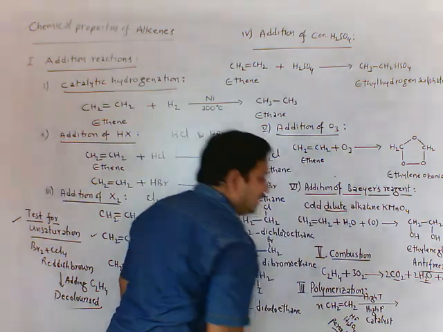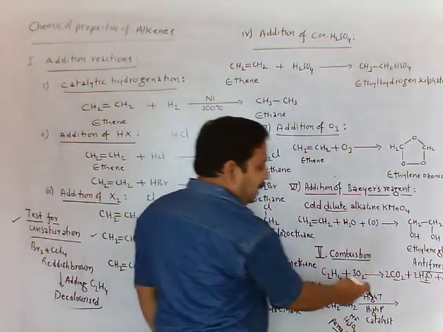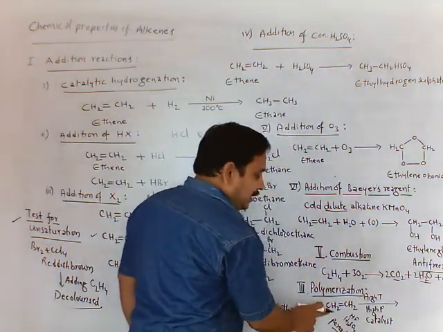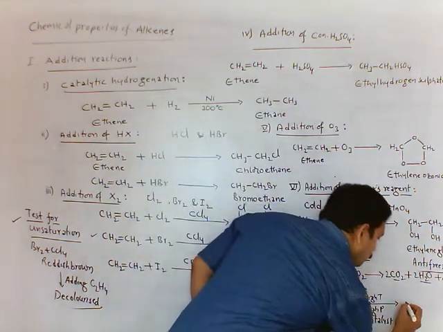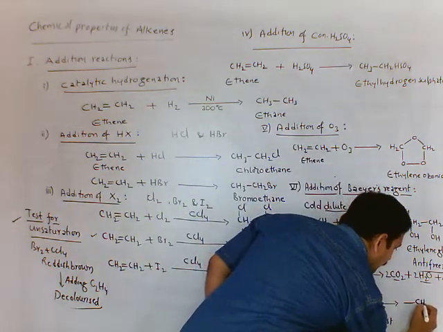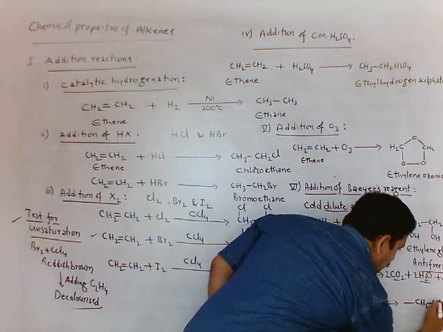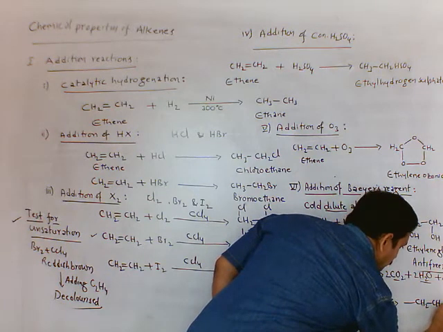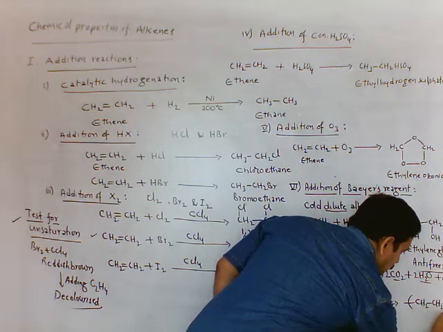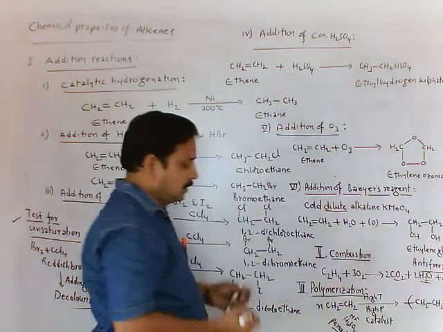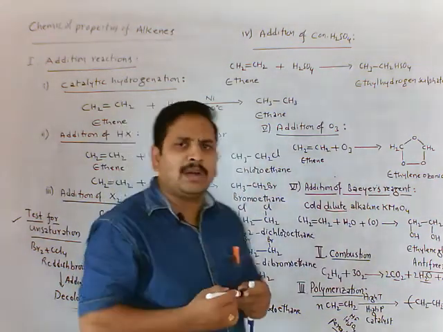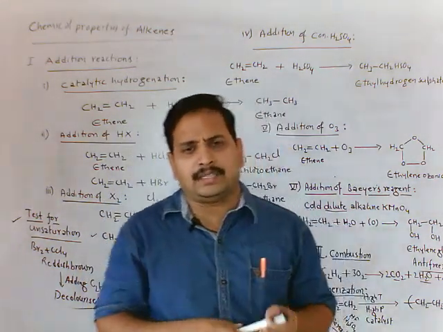These are the catalysts we use. At high temperature and high pressure, ethene polymerizes to give polyethene, CH2, CH2. This is polyethene. These are the chemical properties of alkenes.